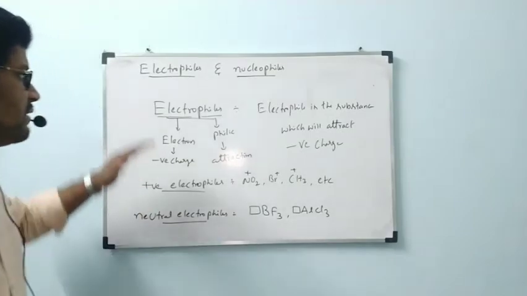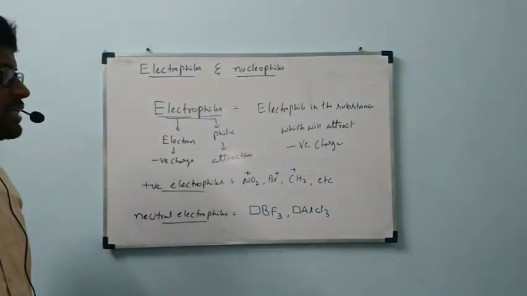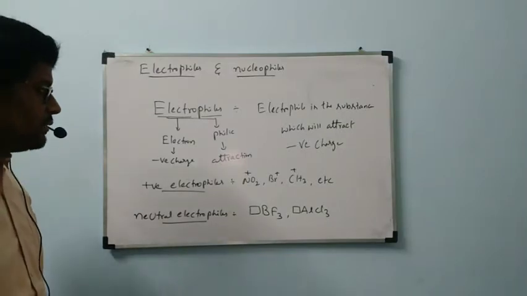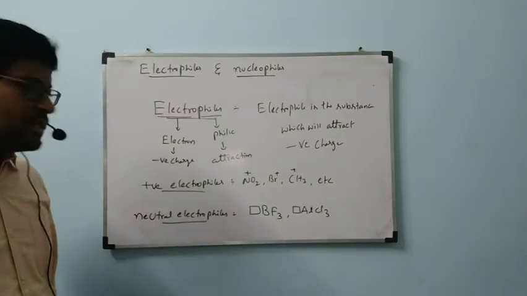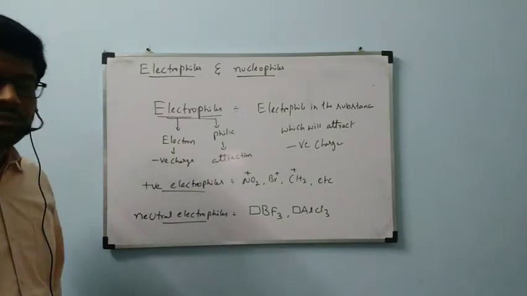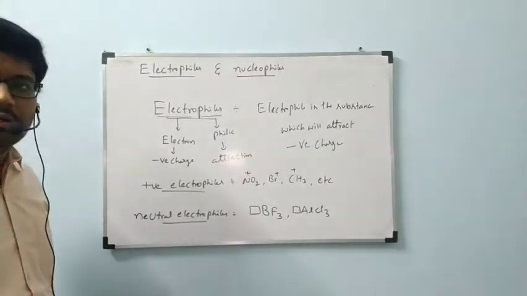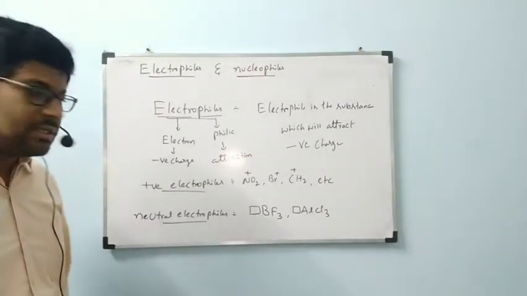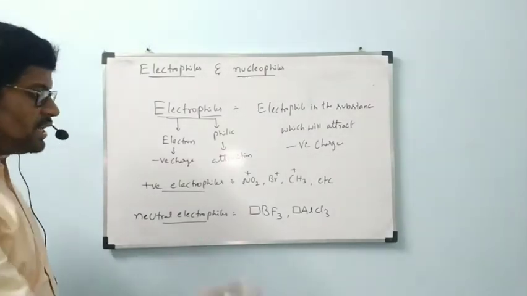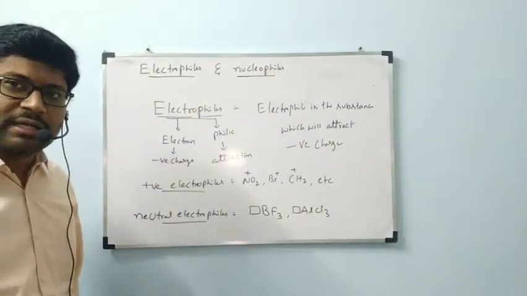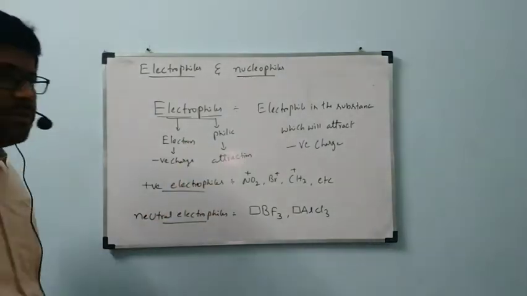Now, first, what is the definition of an electrophile? An electrophile is a substance which will attract negative charge. There are different types of electrophiles: positive electrophiles and neutral electrophiles. Positive electrophiles: NO2 plus, Br plus, CH3 plus, etc. They will attract negative charge substances or electrons. Neutral electrophiles: BF3, AlCl3. Same, they will attract the electrons or negative charge substances. This is about electrophiles.